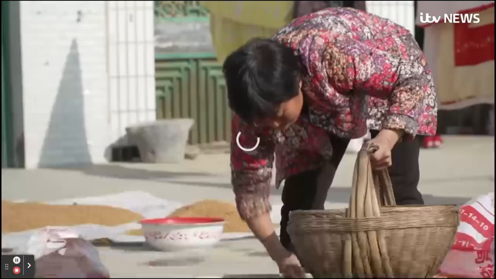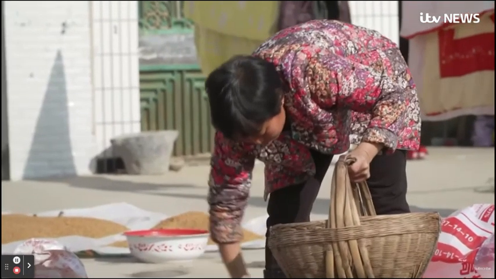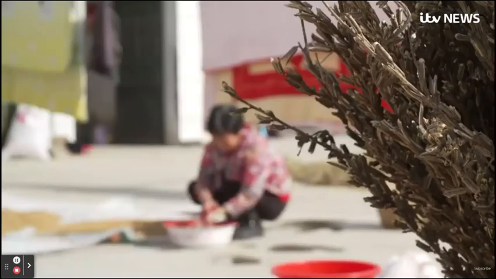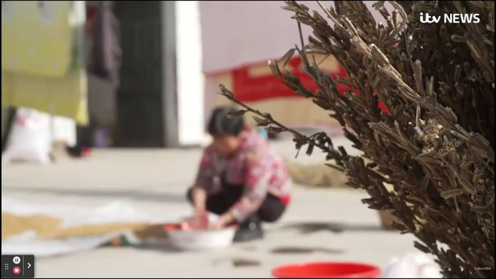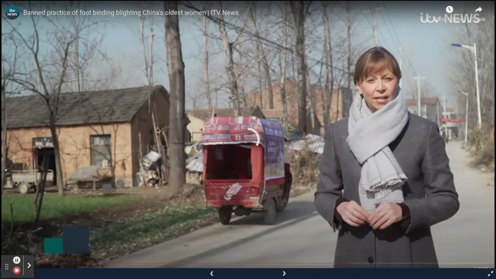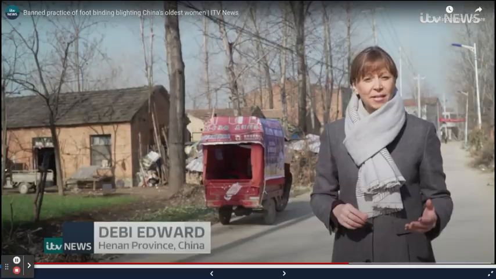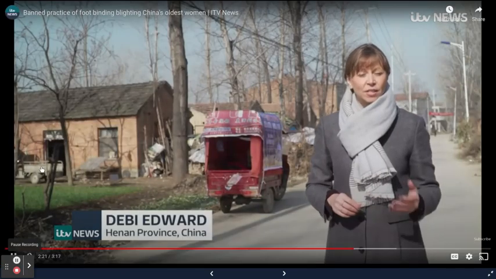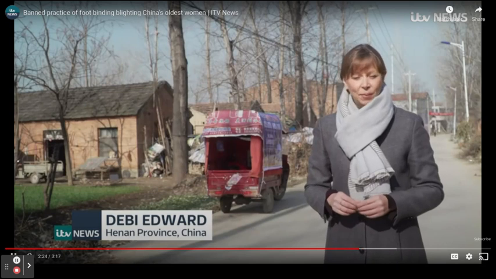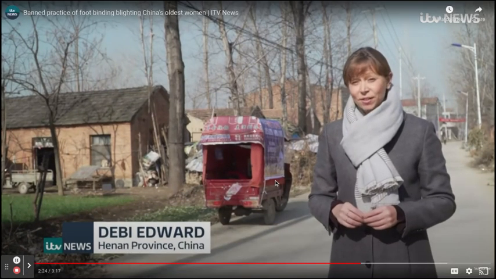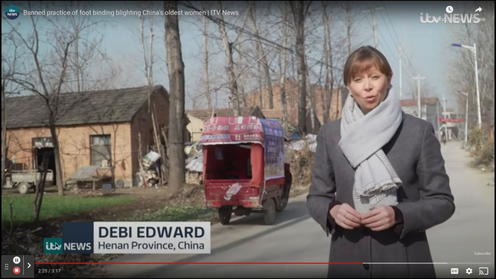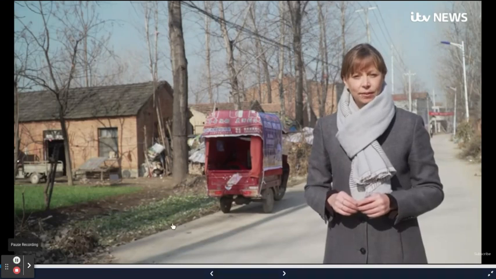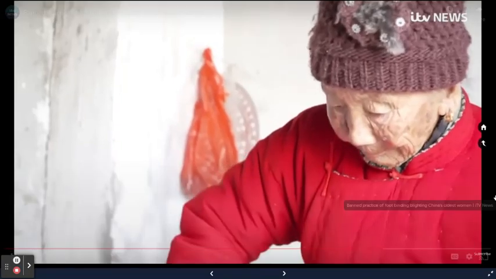And although it was initially most prevalent in the upper classes, it is in the countryside where it became most widespread. In rural villages like this, foot binding continued right up into the 1950s. It wasn't until it was deemed a backward practice. Pi Shi was pleased to see the practice eradicated.